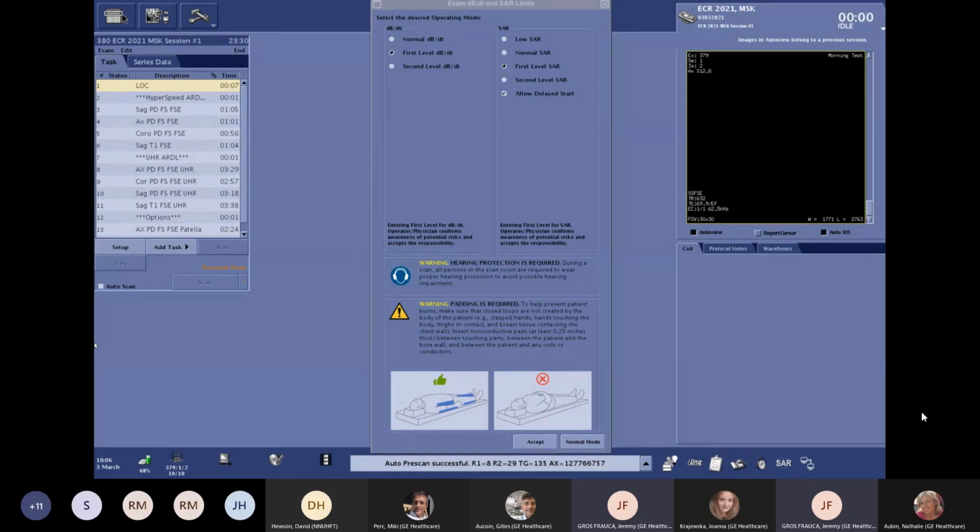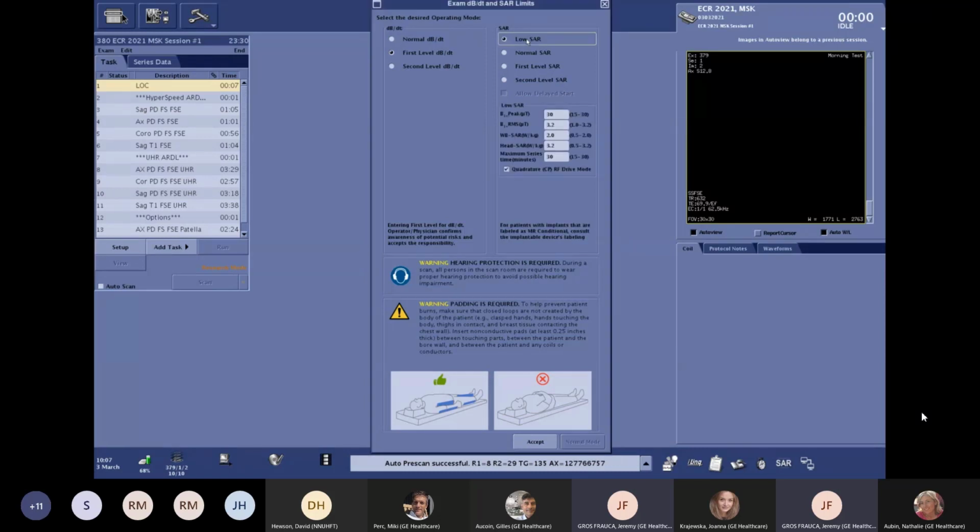We are now at our user interface at the operator console. The first thing I want to highlight here is this interface that you will be faced with for every examination, which is the SAR limit interface. From here, by default, you will be at the first level of SAR, the level at which you will mainly scan your examination.